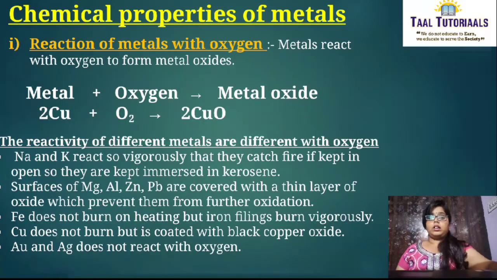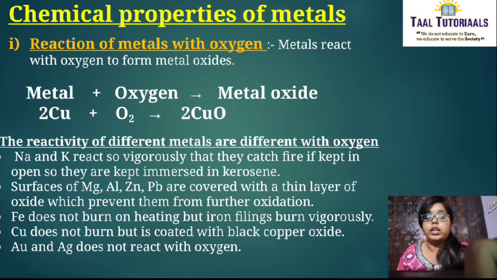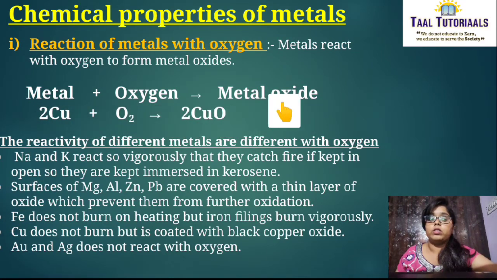Okay. Next, coming to chemical properties of metals. Here we are going to read about the reaction of metals with different things like oxygen, water, acids and some other salts, metal salts like that. First we'll know about reaction of metals with oxygen. What happens to the metal reacting with oxygen? Metal reacts with oxygen to form what? Metal oxide. In this reaction, metal is reacting with oxygen to form metal oxide. If you take an example, copper is reacting with oxygen to form copper oxide.